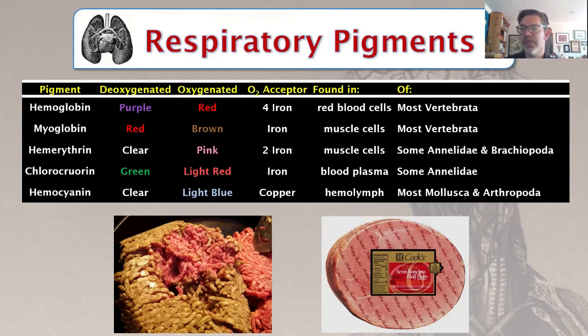Hemoglobin is the most common pigment in vertebrate blood, but other animals use different pigments. For example, most insects use hemocyanin, which is clear but turns light blue when oxygenated. Some annelid worms even have green blood. We also use a different pigment in our muscles called myoglobin, which turns brown when oxygenated. This is why ground beef turns brown if left out of the plastic wrapping.